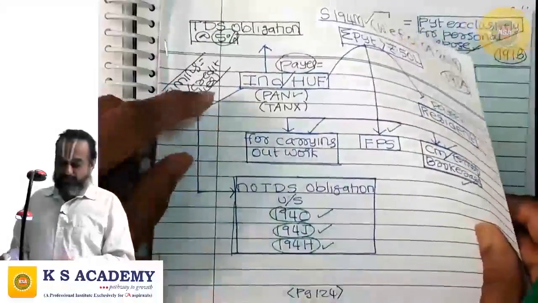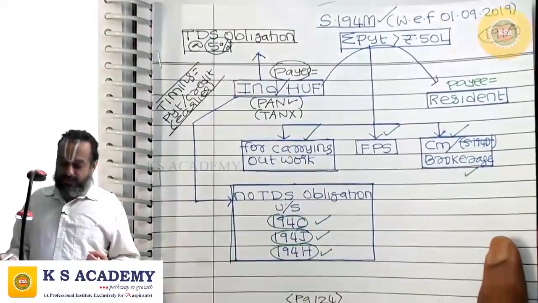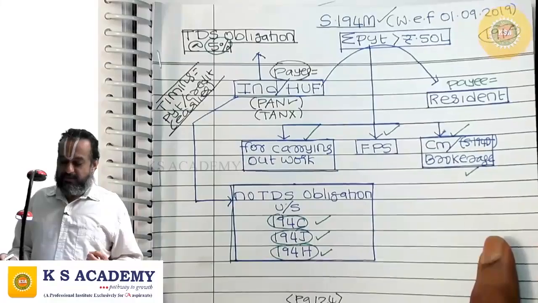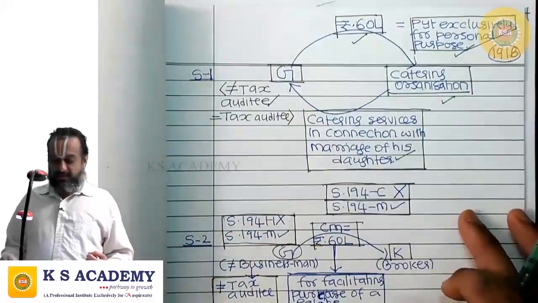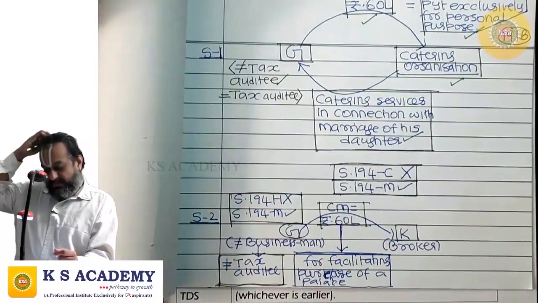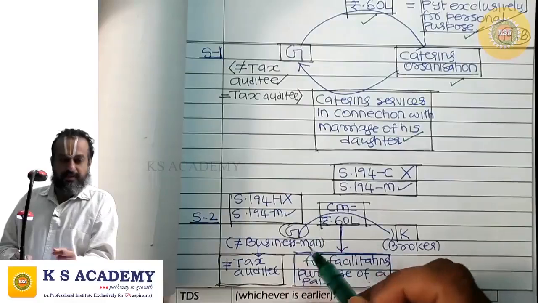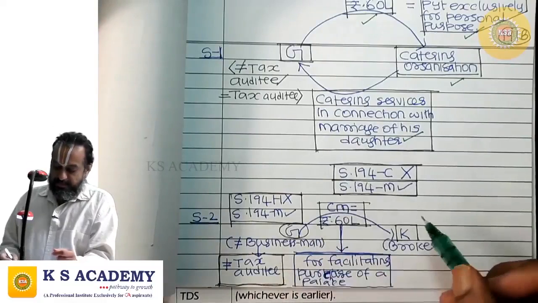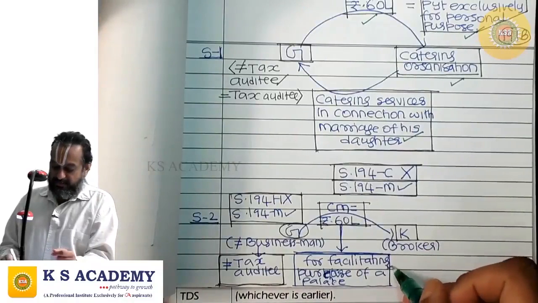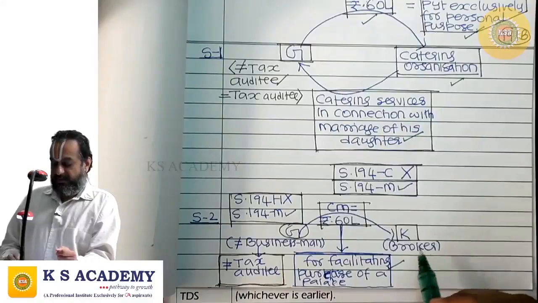Because 194M doesn't say the payer being individual or HUF should have been liable to tax audit in the immediately preceding financial year. The TDS obligation under 194M arises whether Mr. G is a tax auditee or not in the immediately preceding financial year. Then I will give you another example. Mr. G is not a businessman, is a salaried employee and is paying a commission of 60 lakhs to Mr. K, a broker who facilitated purchase of a palace for Mr. G. In this case, what happens?